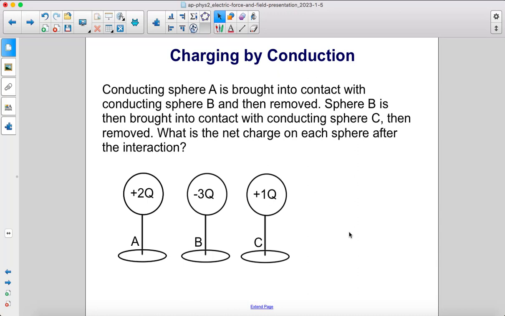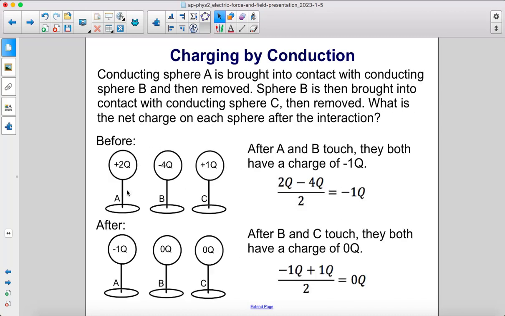Here's another problem. Conducting sphere A is brought into contact with conducting sphere B and then removed. Sphere B is then brought into contact with conducting sphere C, then removed. What is the net charge on each sphere after the interaction?